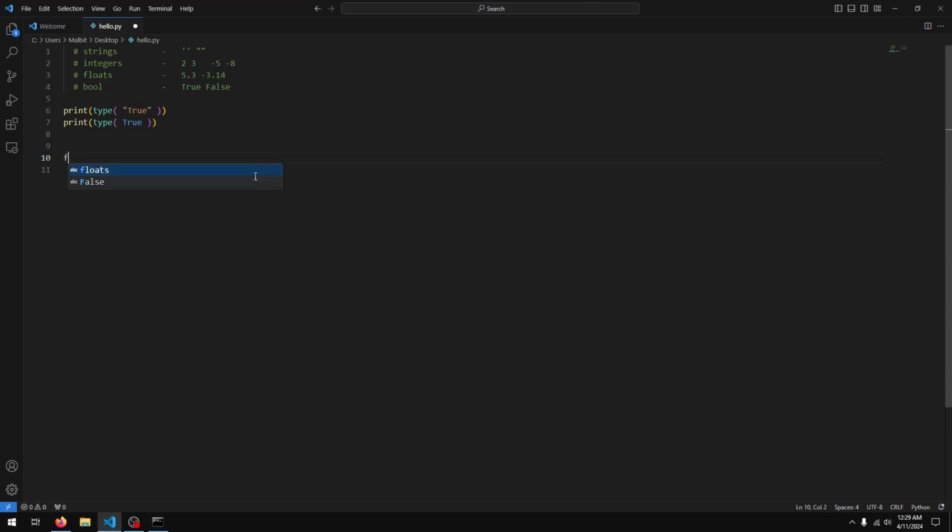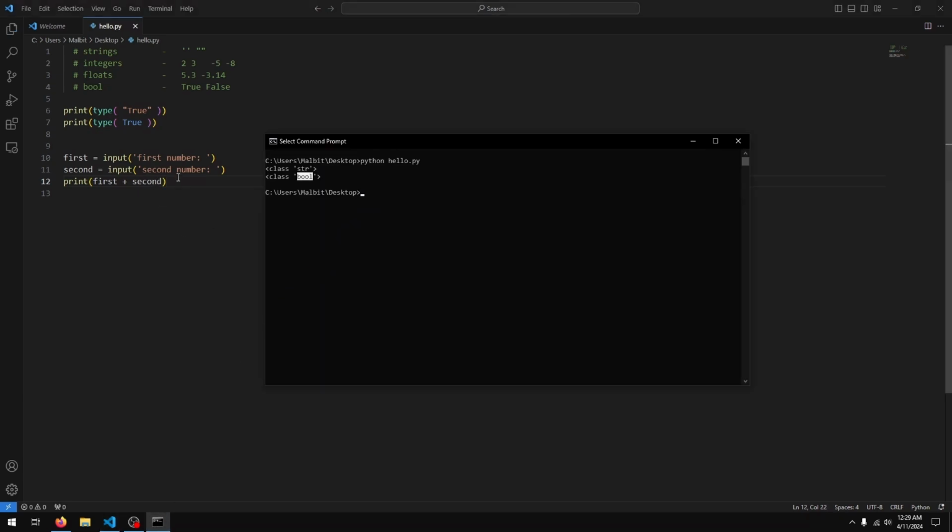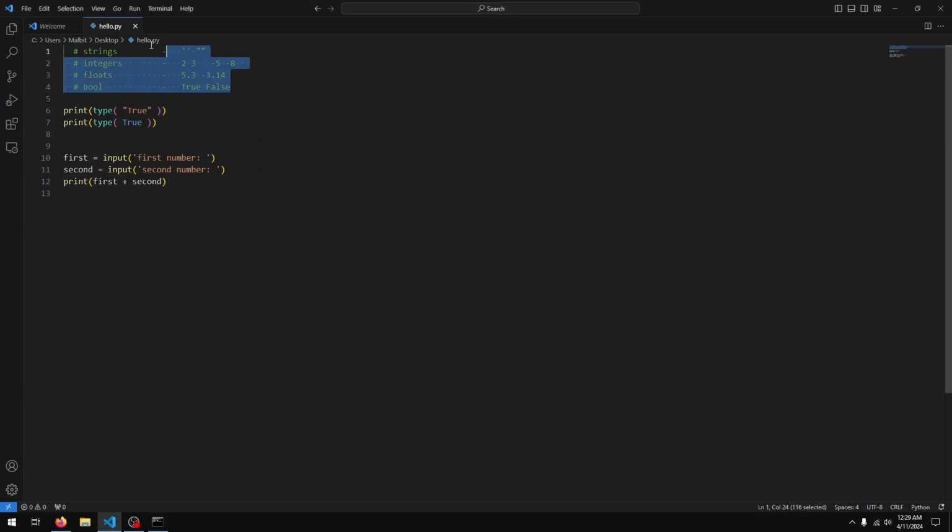In the previous lesson, when we asked the user for the first and second number, and then we did print first plus second, we didn't really get the value we expected. If I were to run this program and I did 5 and 3, 5 plus 3 actually returned 53 in place of 5 plus 3, so that's 8. And the reason for that is these data types.